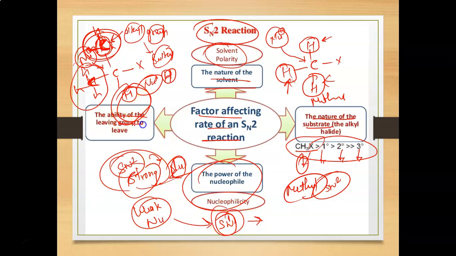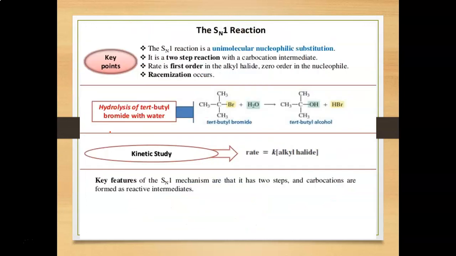The fourth main factor which decides the rate of an SN2 reaction is the ability of the leaving group, that is how easily a leaving group can leave from the carbon. If the leaving group can leave in a second, then a nucleophile can attack very easily.